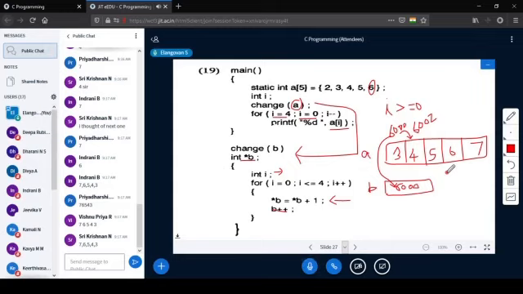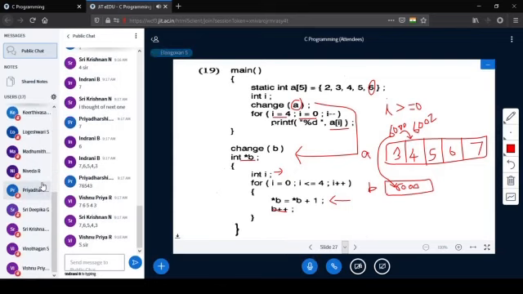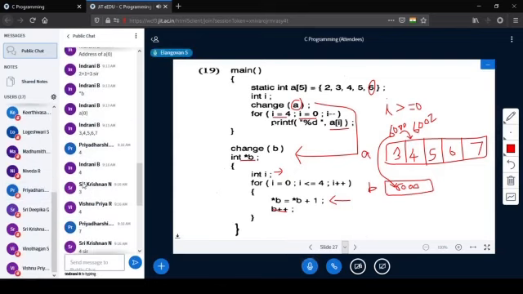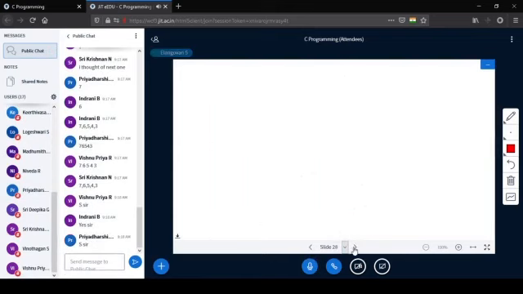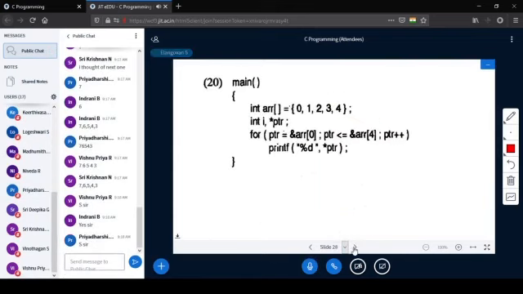So that is the answer. Is that fine? Shall I move on? Yes. We are slowly getting into the pointers.